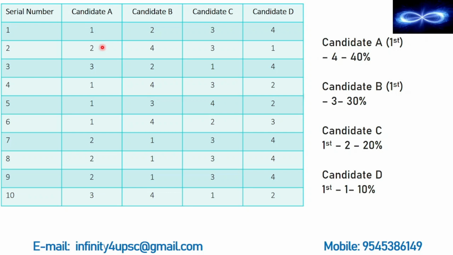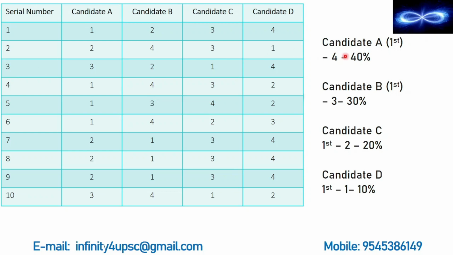And one more thing, you are not going to count the other preferences, that is second, third and fourth are not going to be counted. Only the first preference will be counted. And what is the purpose of second, third and fourth preference? I will explain later. Then candidate B got 3 votes, 30%, then 2 votes 20%, and 1 vote 10%. So we have counted everything.